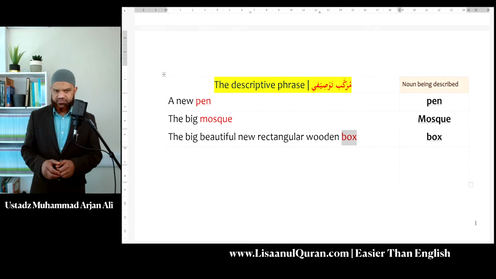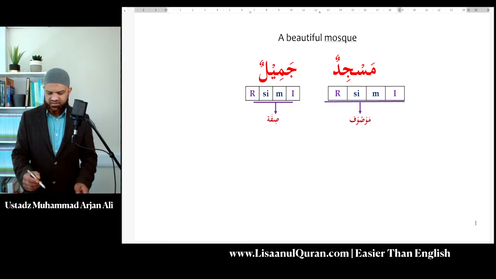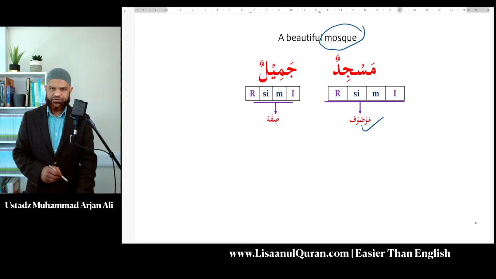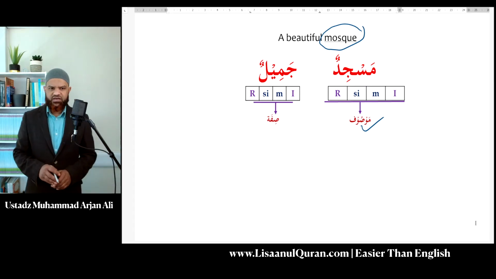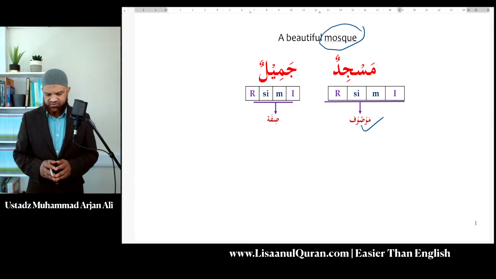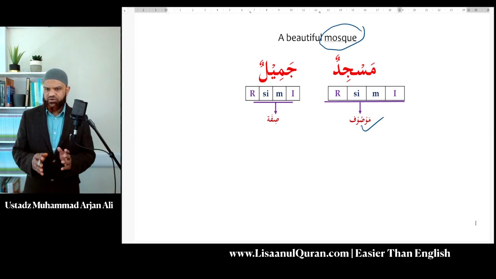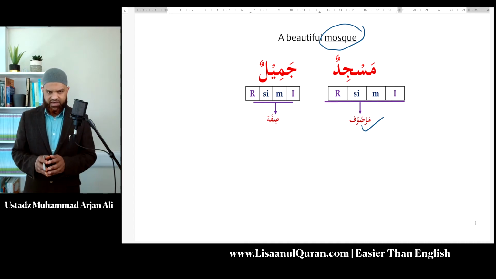So what about Arabic? The major difference between Arabic and English is that in Arabic, the noun being described, in this case a beautiful mosque, so the noun being described is mosque, will always come first, opposite to English. And then you can have many descriptions as you have in the English language, but the description will follow afterwards. And this is the order of the descriptive phrase. So in Arabic, instead of saying a beautiful mosque, I'm saying a mosque beautiful, literally the other way around. So this is a very, very important rule regarding the descriptive phrase in Arabic.